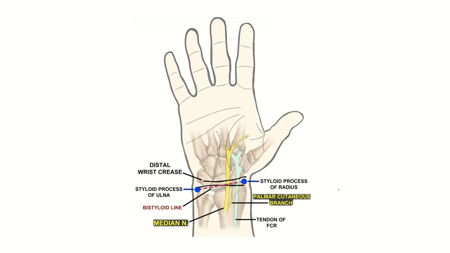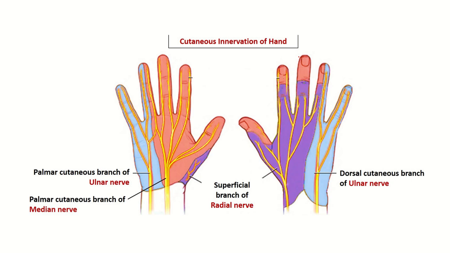Here this is the median nerve, and this is the proximal border of the flexor retinaculum. At this area the median nerve is cut, and we can see that its sensory supply to the 3.5 fingers, so this function will be lost.